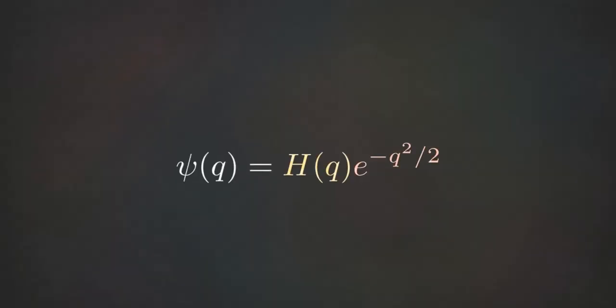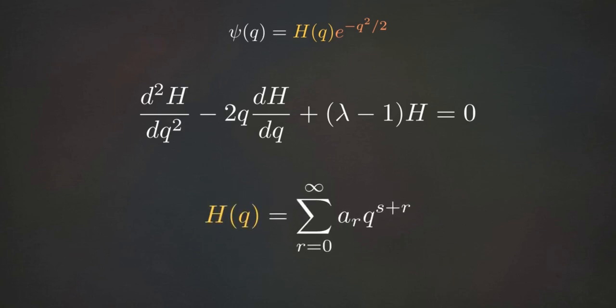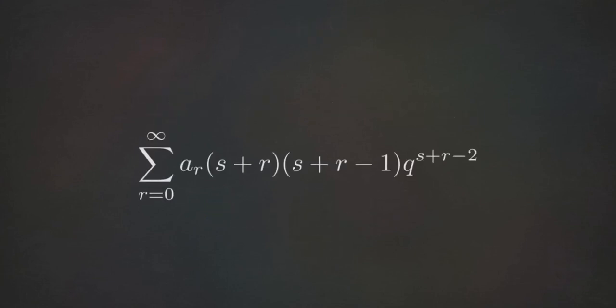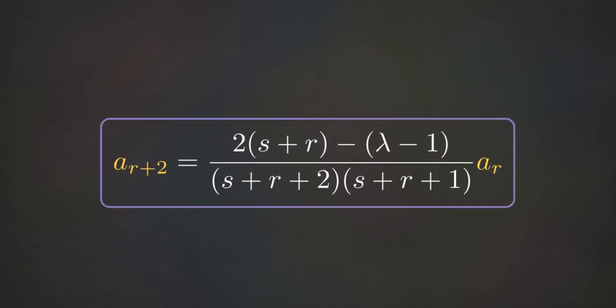We multiply our safe, decaying exponential by an unknown polynomial function, h of q. Substituting this back into the Schrödinger equation gives us the Hermite Differential Equation, which we solve using an infinite power series expansion. Let's look closely at the sums. By shifting the index of the first summation by r plus 2, we match the powers of q across the entire equation. This allows us to cleanly isolate the recursion formula for the coefficient a sub r plus 2.